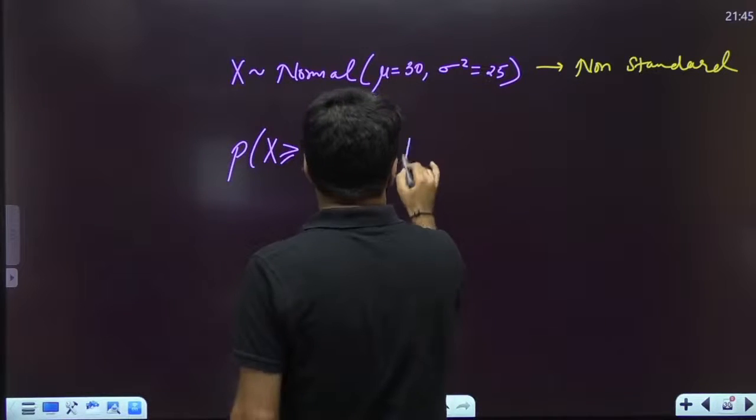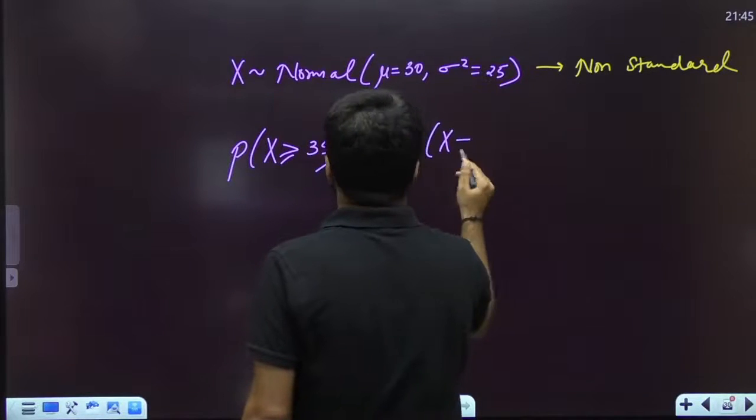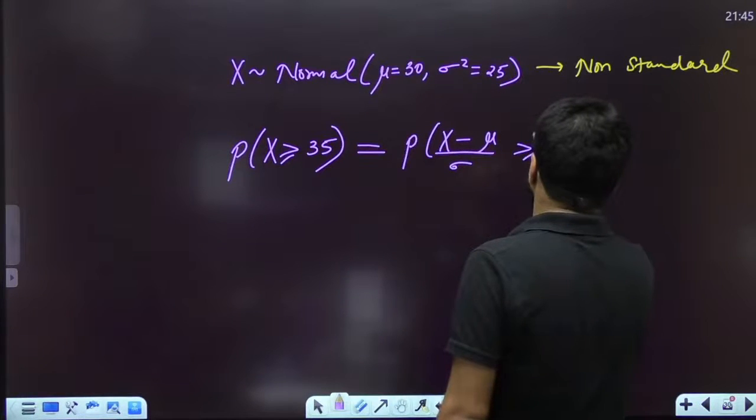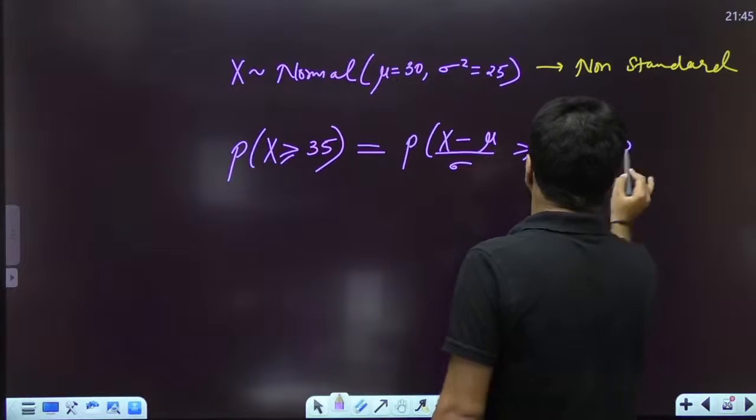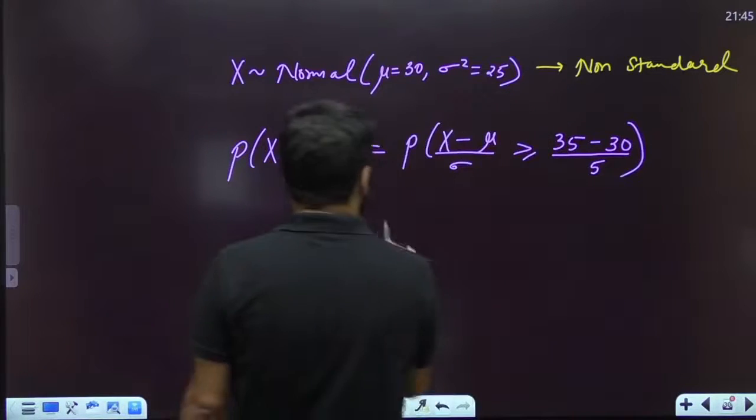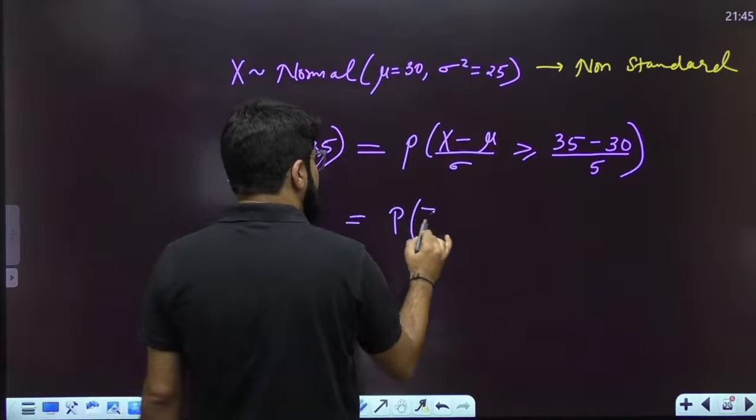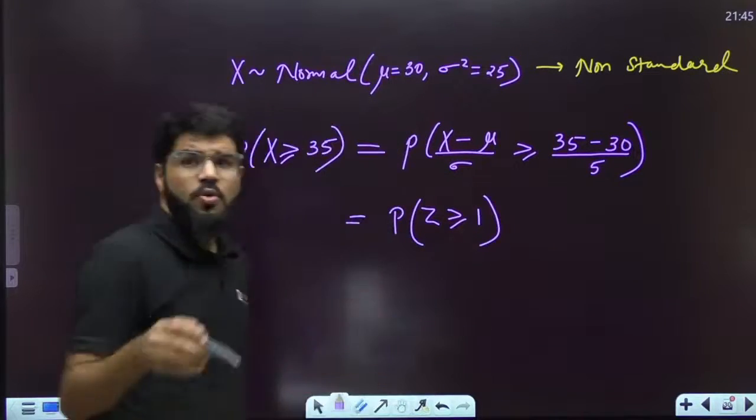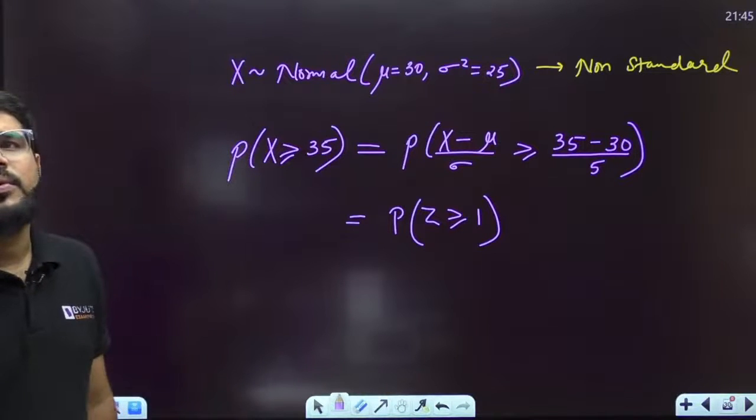Hence I can write the probability of x minus mu, divided by sigma, greater than or equal to 35 minus mu. Mu is actually 30, and sigma square is 25, so sigma is 5. Now x minus mu by sigma is known as z, and z should be greater than or equal to 5 by 5, that is 1. So what do you want? You want the probability z greater than or equal to 1.